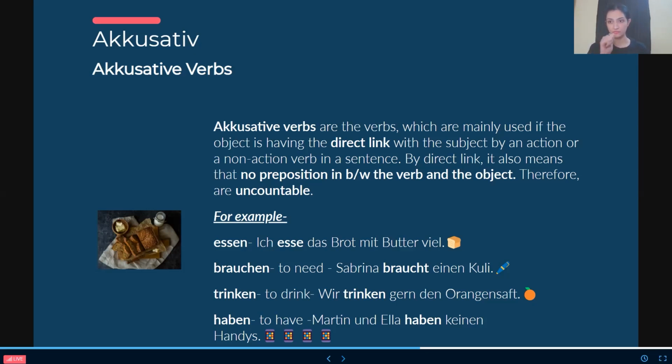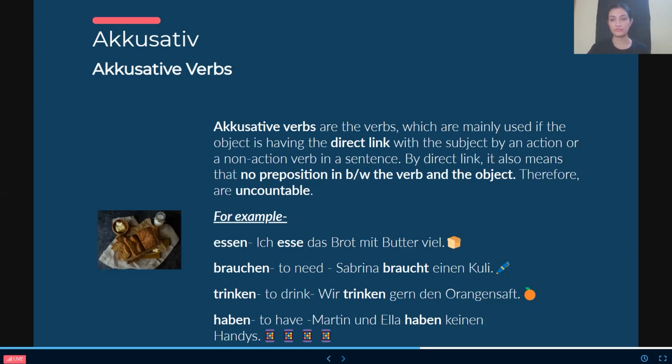Ich trinke das Wasser. I am drinking water. So ich nominative, Wasser accusative, and there is no preposition between trinke and Wasser. So again, trinken is accusative. So people, an accusative verb needs a nominative and an accusative, and secondly, there should be no preposition in between the direct object and the verb.